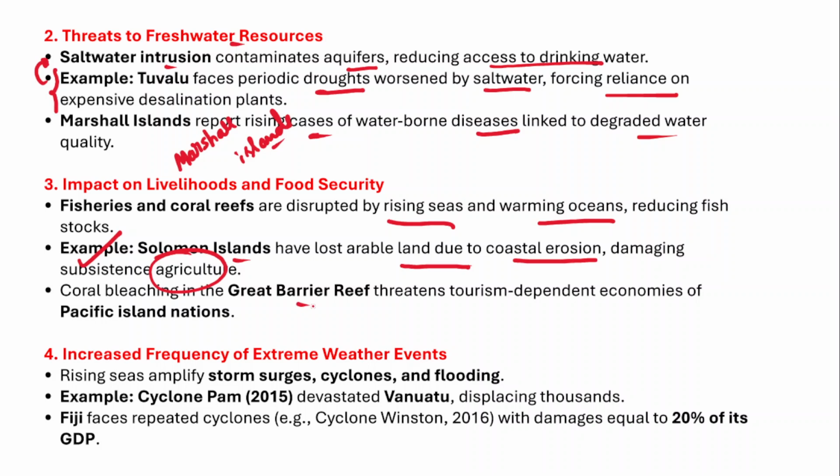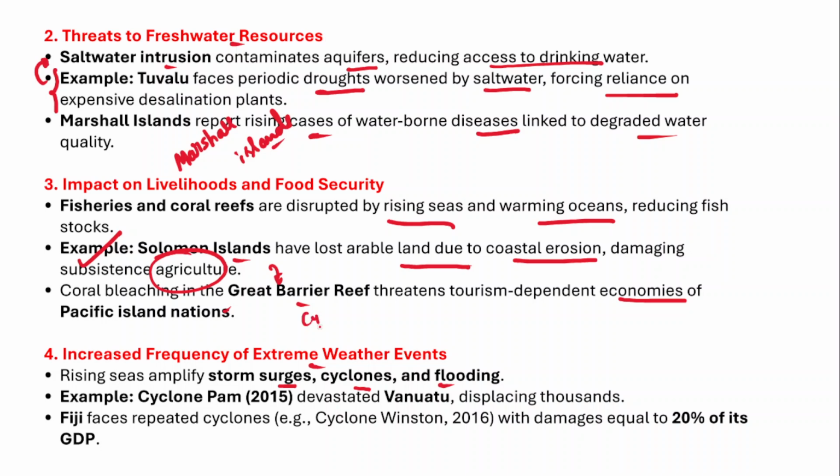And coral bleaching in the Great Barrier Reef near the Australian coast threatens the tourism-dependent economies of the Pacific Island nations. Sea level rise and increasing sea surface temperatures would result in coral bleaching and increased frequency of extreme weather events. So rising seas amplify storm surges, cyclones and flooding as well.